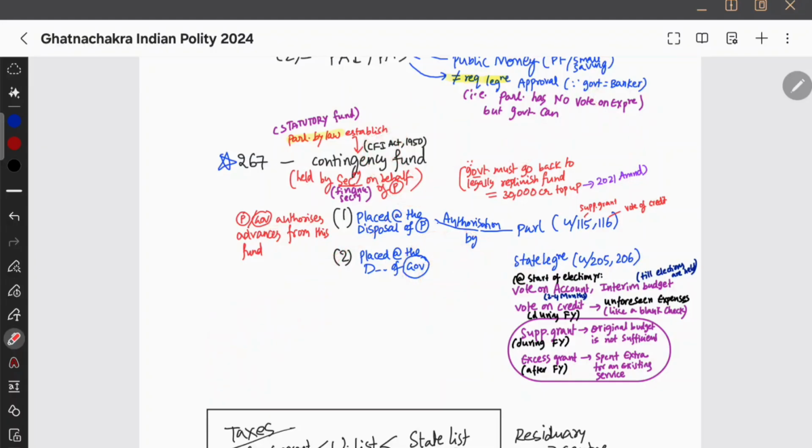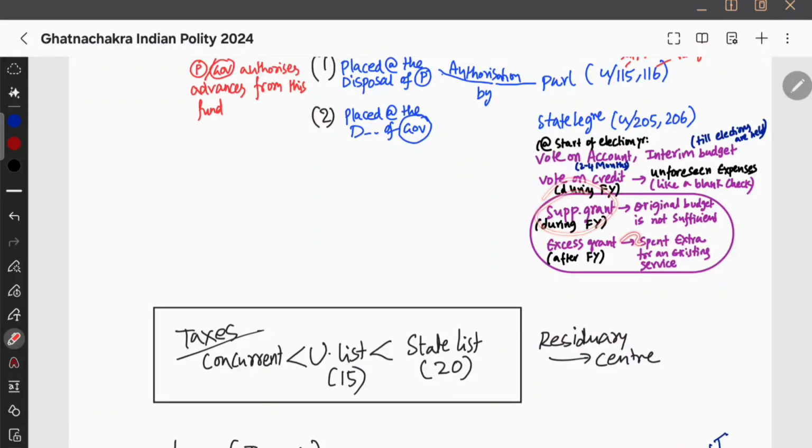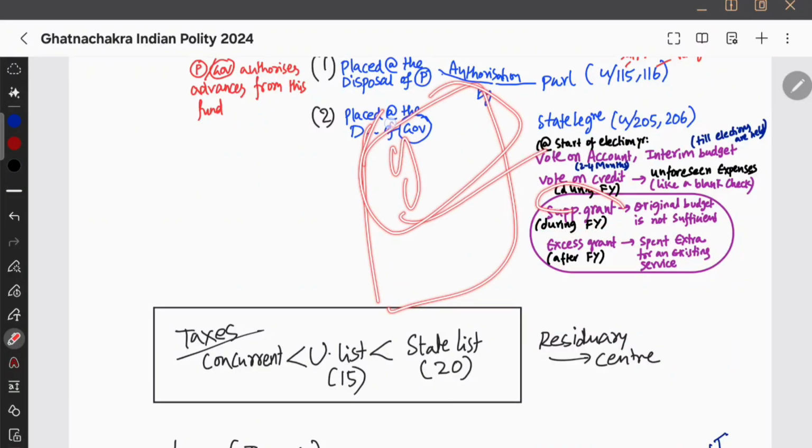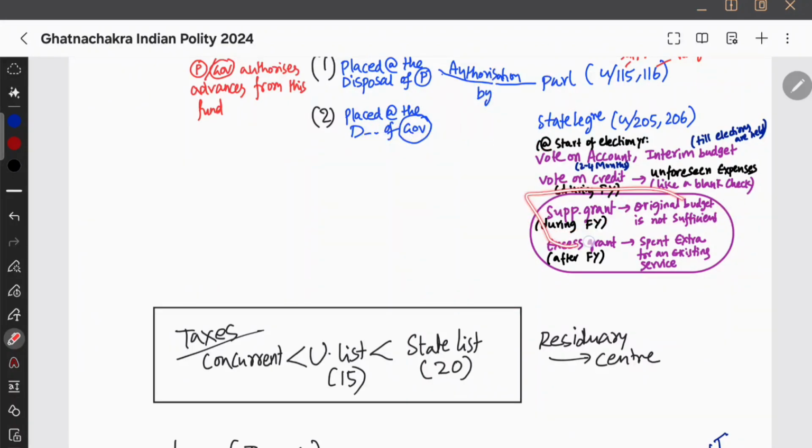Now what happens later is that the 30,000 crore top-up should be filled up, by the end of the financial year it should be filled up. Therefore parliament will pass this under Article 115 and Article 116, where we have supplementary grant and vote of credit, right. Vote of credit is like a blank check. Okay, supplementary grant is like, I took something extra. See, I have written this down here nicely: supplementary grant and excess grant. See, if you are in the same financial year and the budget that the government has given is not sufficient, then you will initiate the supplementary grant if the original budget is not sufficient.